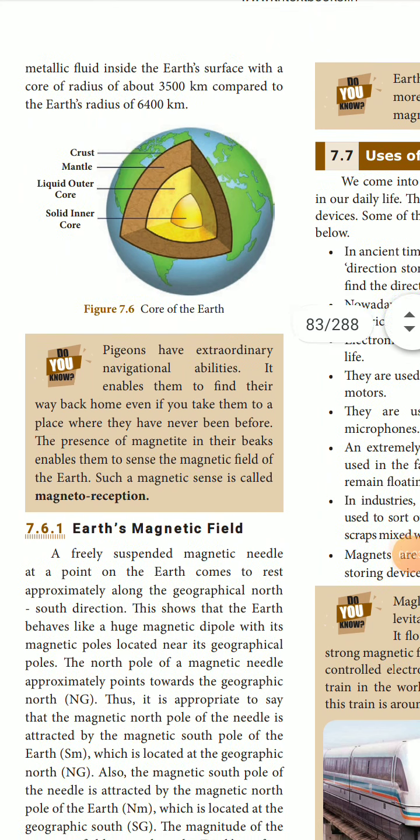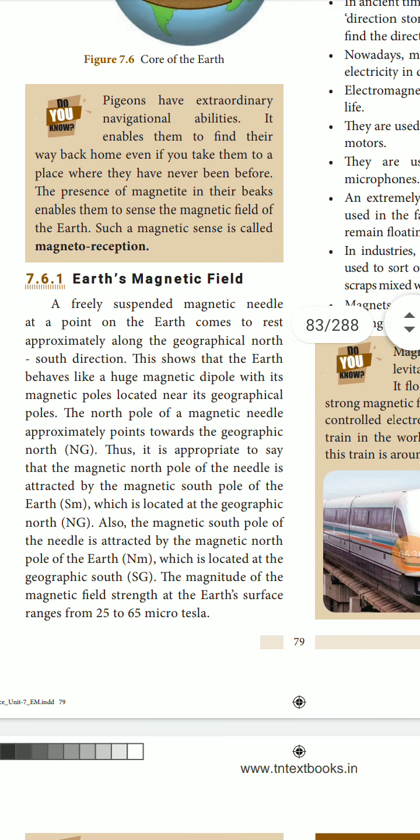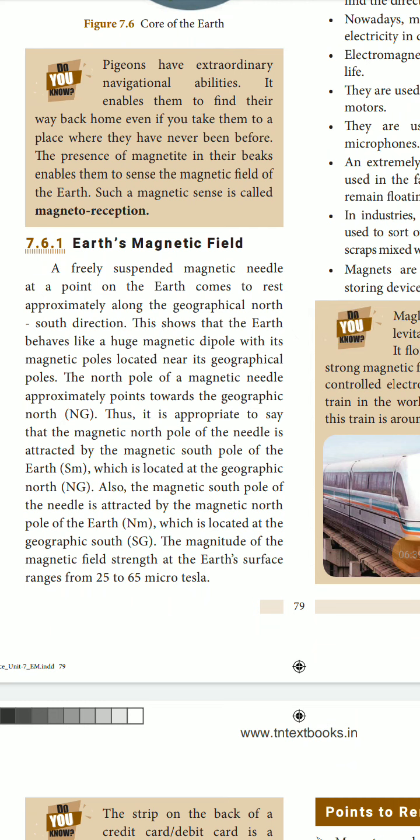Now, do you know pigeons have extraordinary navigational abilities? It enables them to find their way back home even if you take them to a place where they have never been before. The presence of magnetite in their beaks enables them to sense the magnetic field of the earth. Such a magnetic sense is called magnetoreception. So the pigeons have magnetite on the beak, so they will be able to find out the place and they can come back home. If you take them to a very long distance also, they can come back because of this magnetic sense.